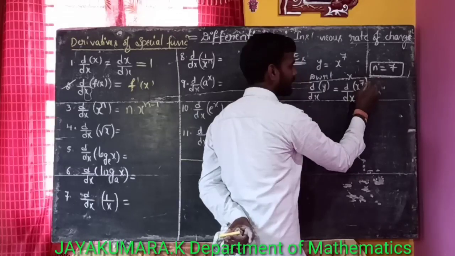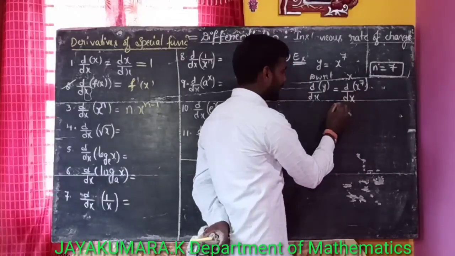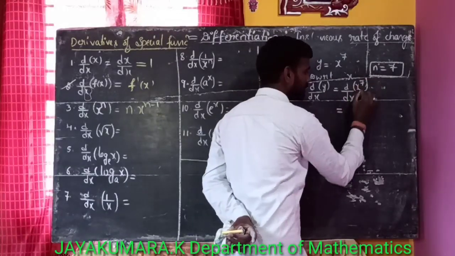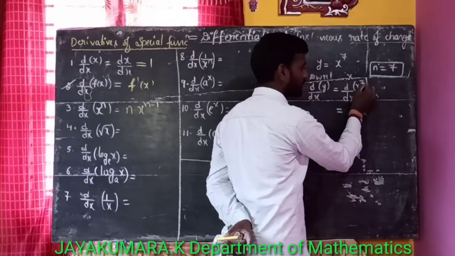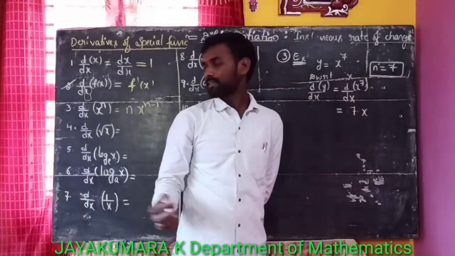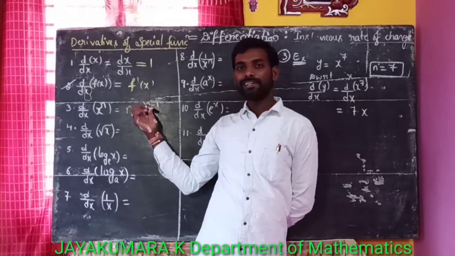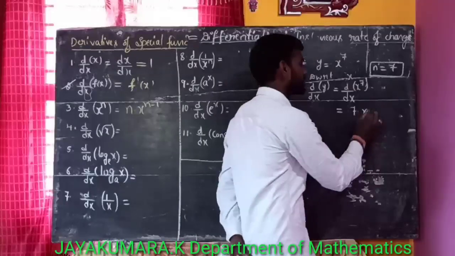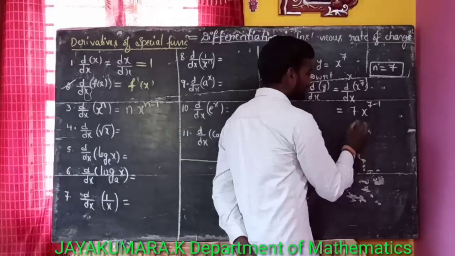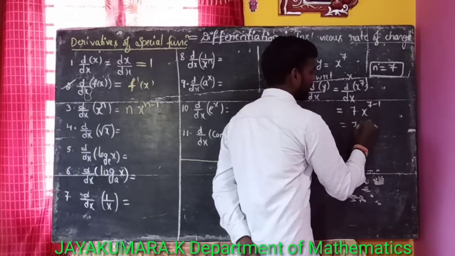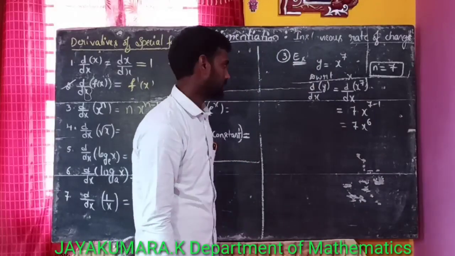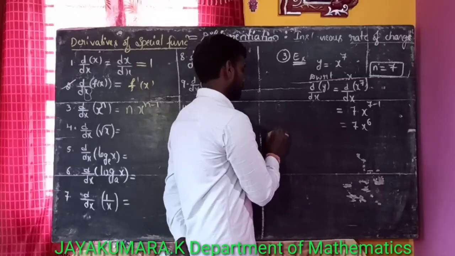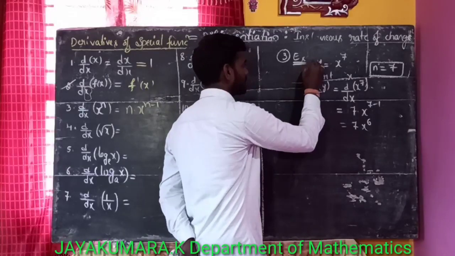What is the derivative of x to the power of n? It is n into x to the power of n minus 1, that is 7 into x to the power of 7 minus 1. That is equal to 7x to the power of 6. Next, another example.